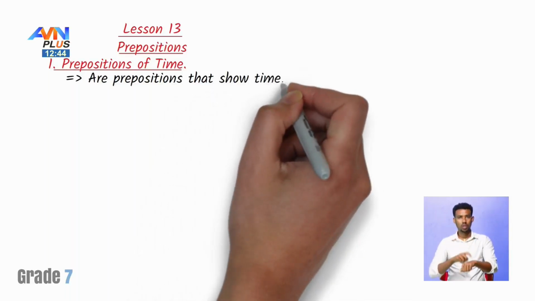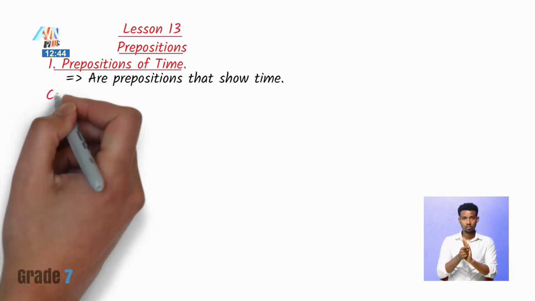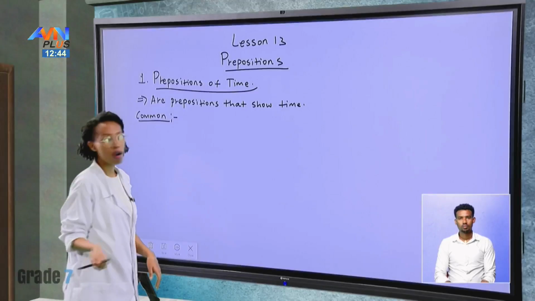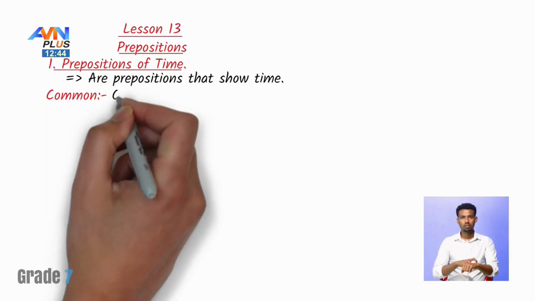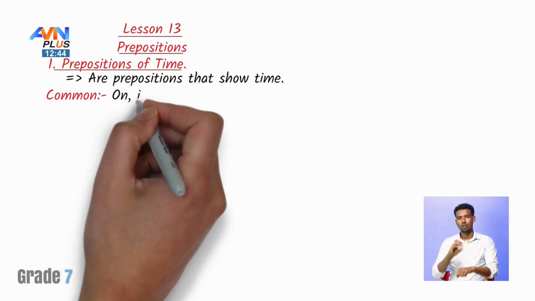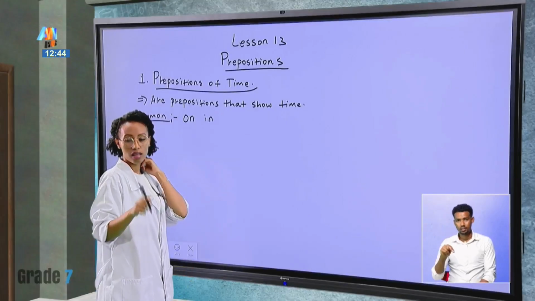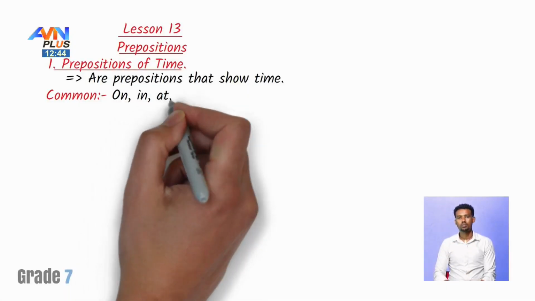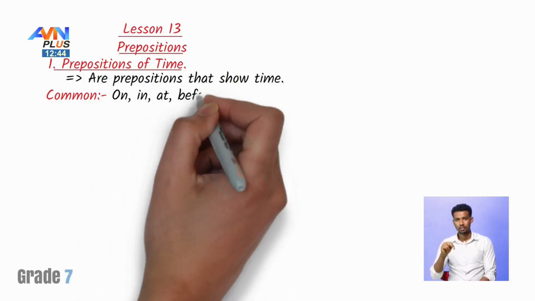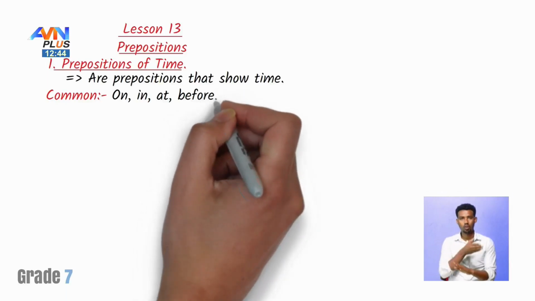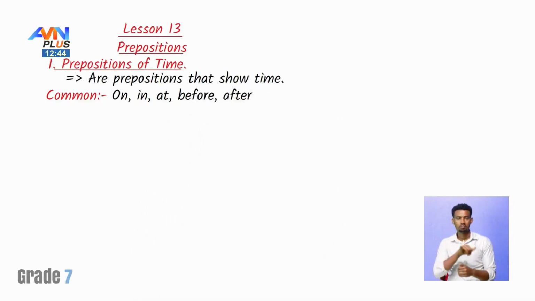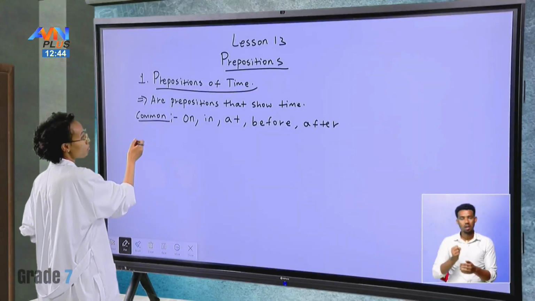For example, the common prepositions of time are on, in, at, before, after, and the like. And we also have others, but these are the most common ones.